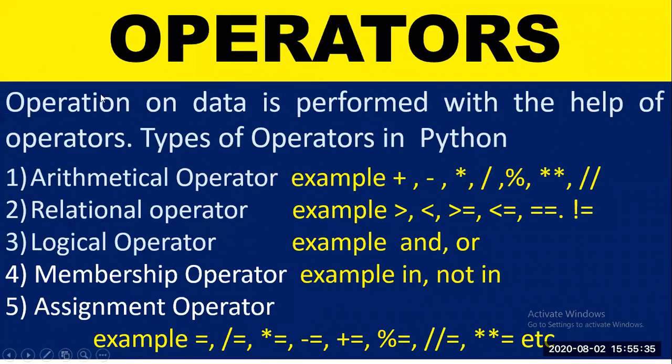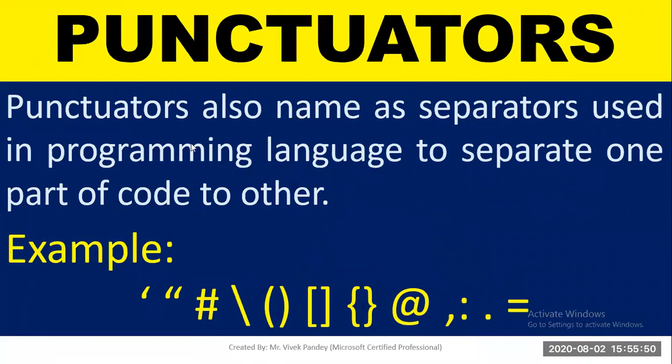What is operators? Operation on data is performed with the help of operators. Types of operators in Python: arithmetical operator, relational operator, logical operator, membership operator, and assignment operator. What is punctuators? Punctuators, also known as separators, are used in programming language to separate one part of code from other. These are the punctuators we use in Python programming to separate one part of code from other.